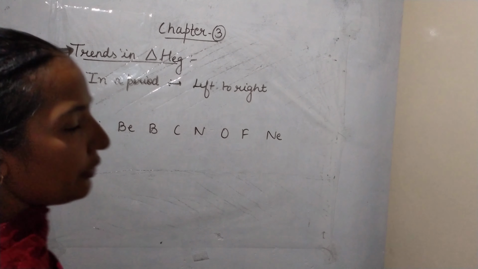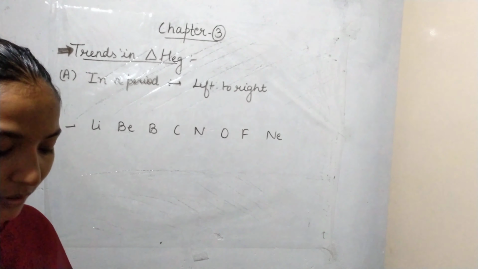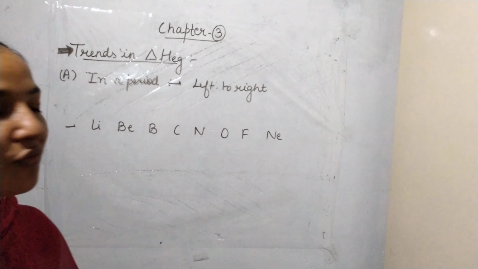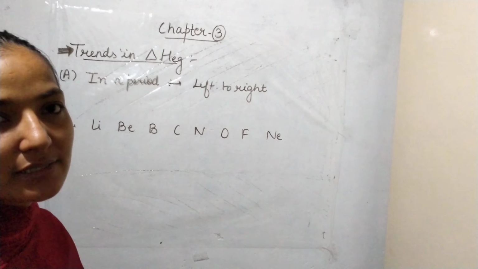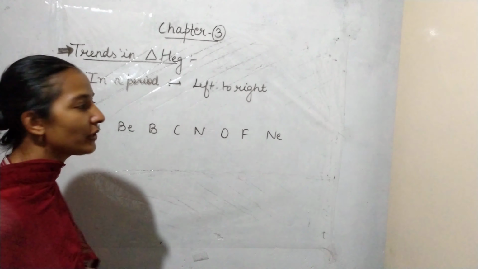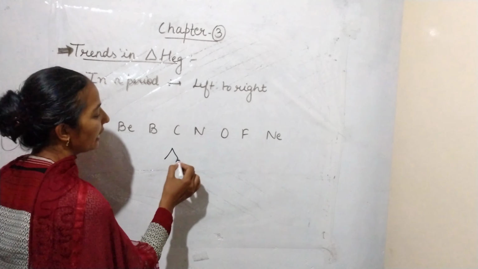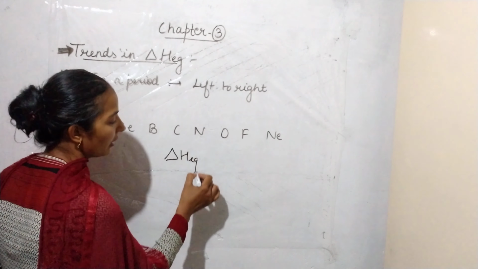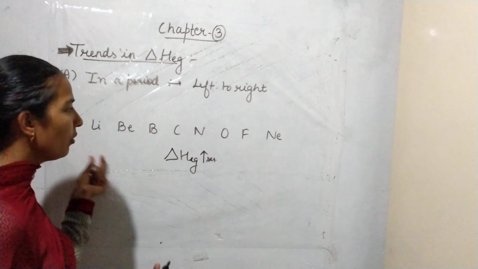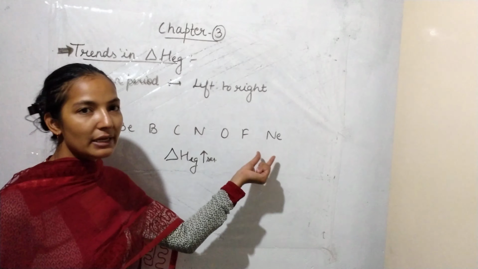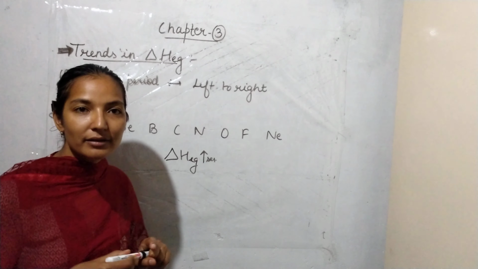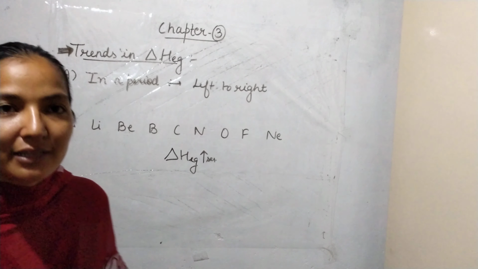Now we are going to discuss the trends of electron gain enthalpy in a period as well as in a group. First of all, we will start with the trends in a period. In a period, while moving from left to right, the value of electron gain enthalpy increases. Why? Because the non-metallic nature continuously increases, and we know non-metals can easily gain electrons.